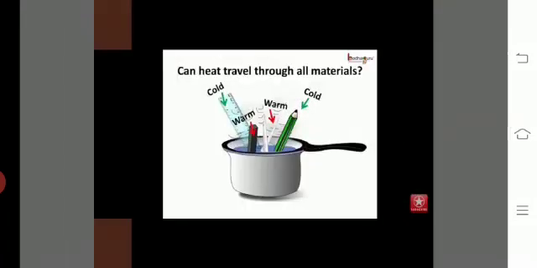Okay, now there is an activity. In this activity, in a pot there is warm water, and I put a pencil, scissors, a metal rod and a scale. You can do this experiment at home. When you touch the pencil or scale, you feel they are cold, but when you touch the metal rod or scissors or anything made from metal, you feel they become warm because of the heat of the water.